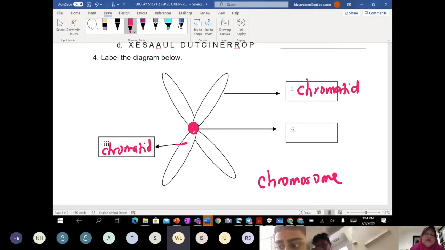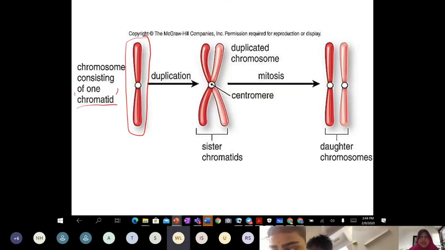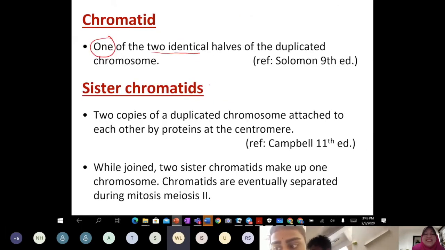What we call a chromatid. When we label like this, for example this one, class, 1 chromatid, 2 chromatid. When these 2 chromatids are identical in size, we call them sister chromatids. There is an S because sister chromatids are 2 copies of a duplicated chromosome attached to each other by a protein that we call a centromere.